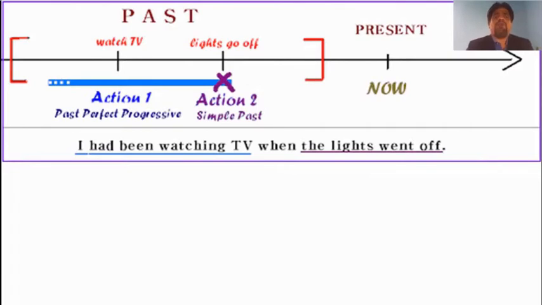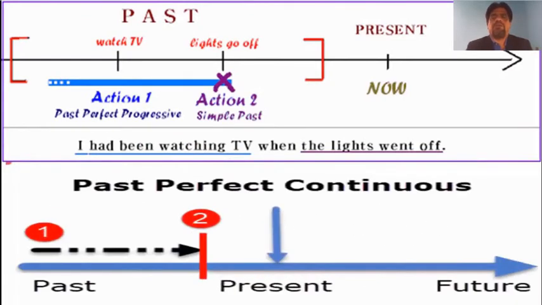Again, I had been watching TV when the light went off. So when the light went off, any time in the past, not now, that is what we need to understand. Earlier, from a particular time until the light went off, I had been watching. And that is how we say past perfect progressive tense or past perfect continuous tense.